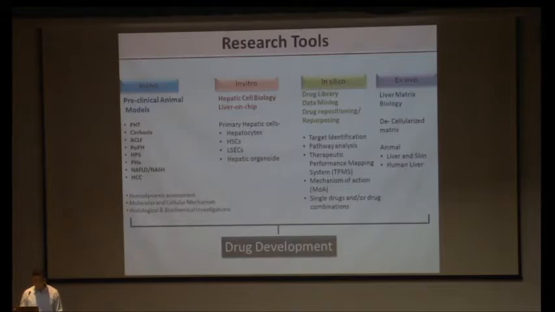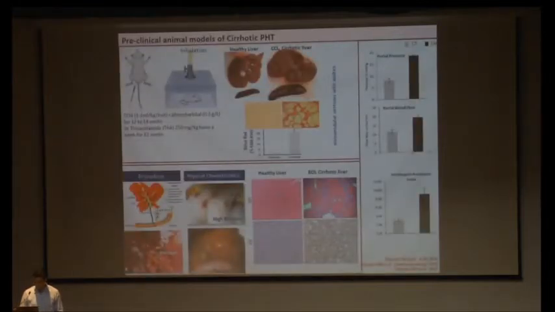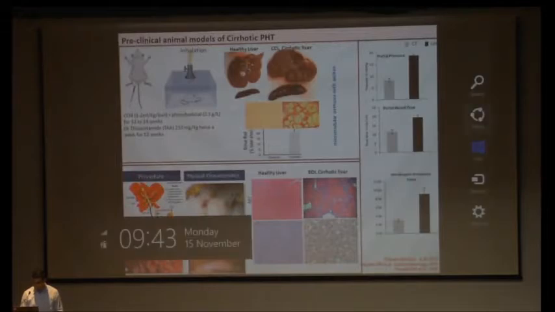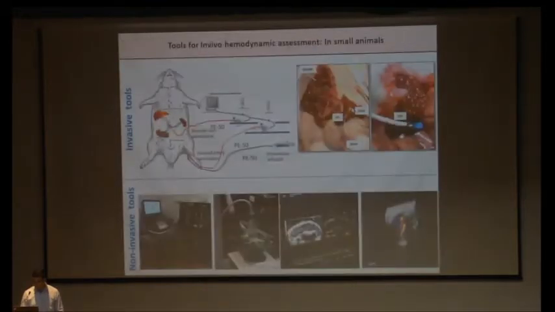We have developed a software where we can identify some targets which can be further validated for clinical studies. We are not focused only on the dynamic component like the blood or the cells. We are also focused on the matrix system, where we are studying the composition of the matrix of the cirrhotic and the healthy. So these are the models that we characterize for cirrhosis and portal hypertension using toxins and surgical induction. And we do some in vivo assessment with non-invasive and invasive methods, so we can monitor all the hemodynamic parameters in these experimental animals.